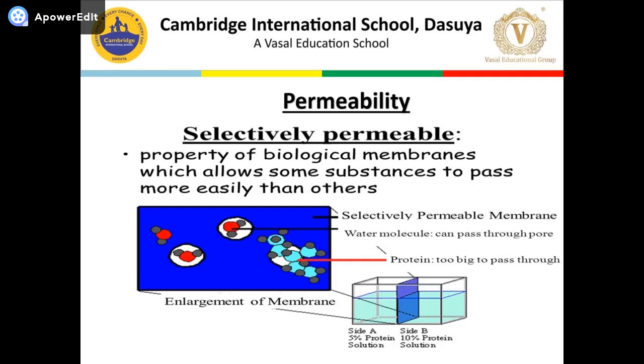Same as the plasma membrane, it allows only selected substances to pass through. And this is a very important question: why is the plasma membrane called a selectively permeable membrane? Because it allows only selective substances to pass through it.